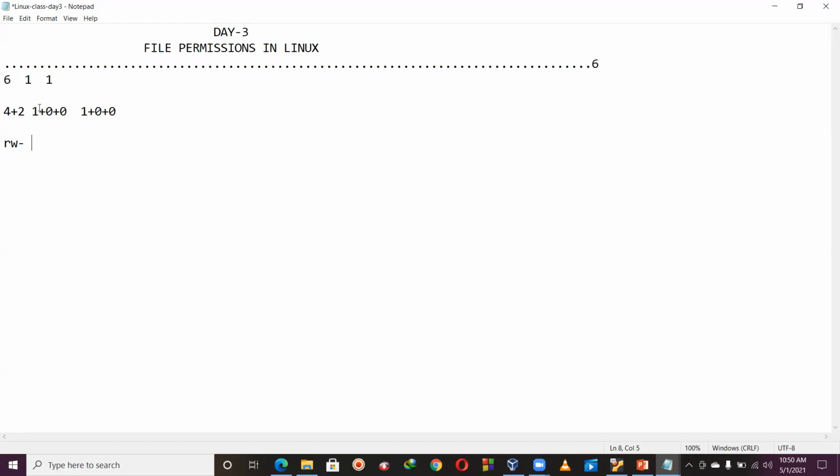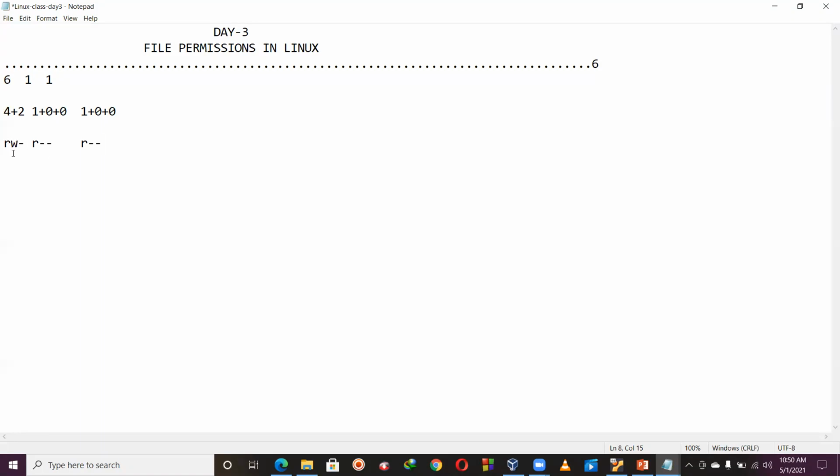See here, read, write, execute. So what is the meaning of this one? Read, R, simply R hyphen hyphen. It means I am going to set only the read permission, not for the user, but for the group. In the same way, this last one is the same as that one, R minus minus. Understand? I hope it is clear.